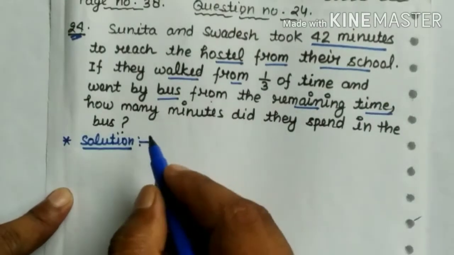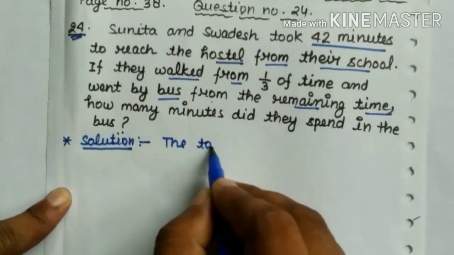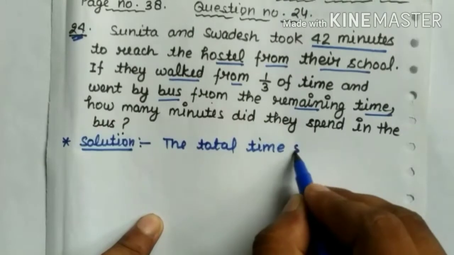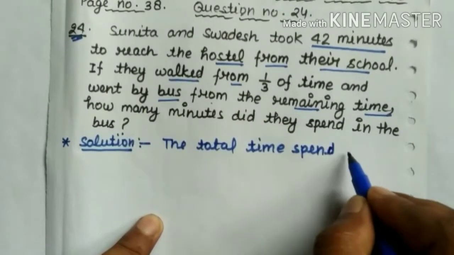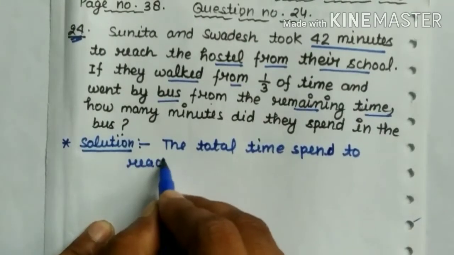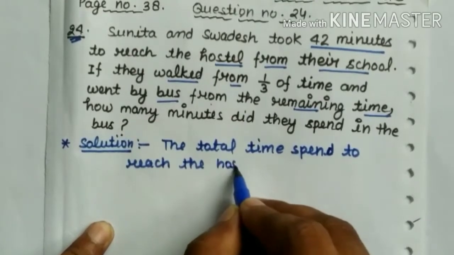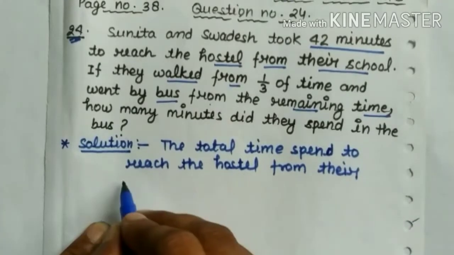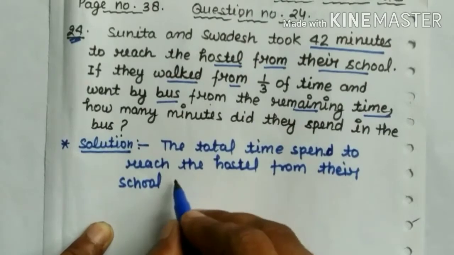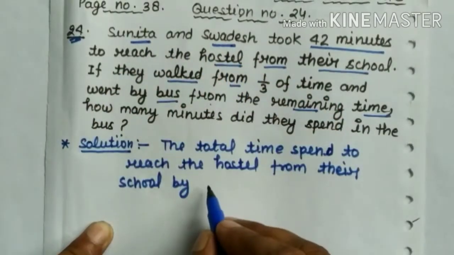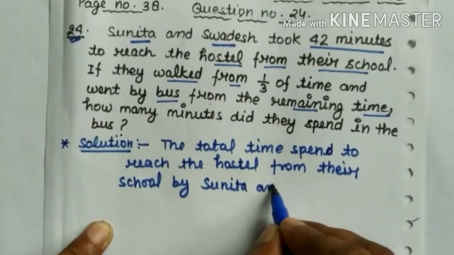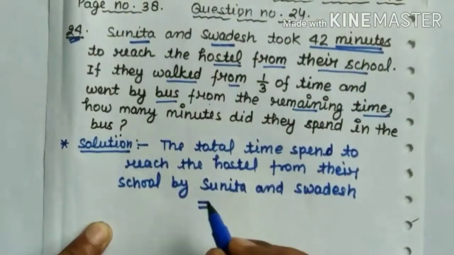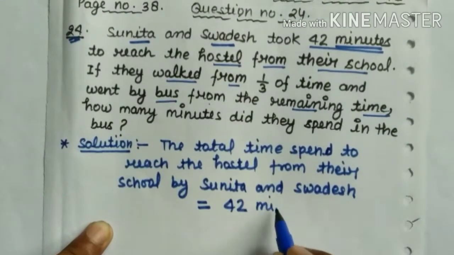Then the total time spent to reach the hostel from their school by Sunita and Swadesh is equal to how many minutes? 42 minutes. Now write here 42 minutes.